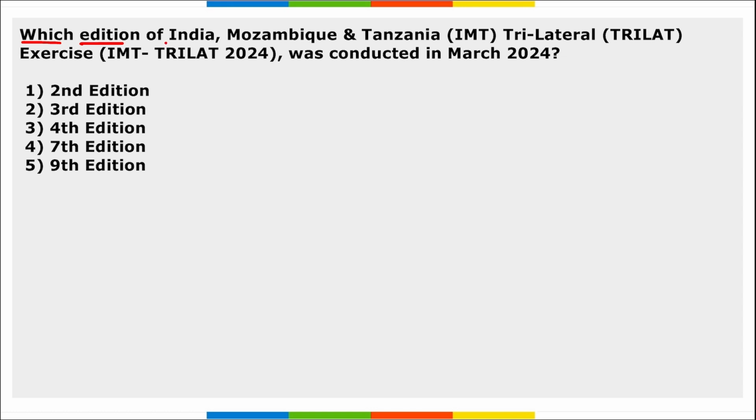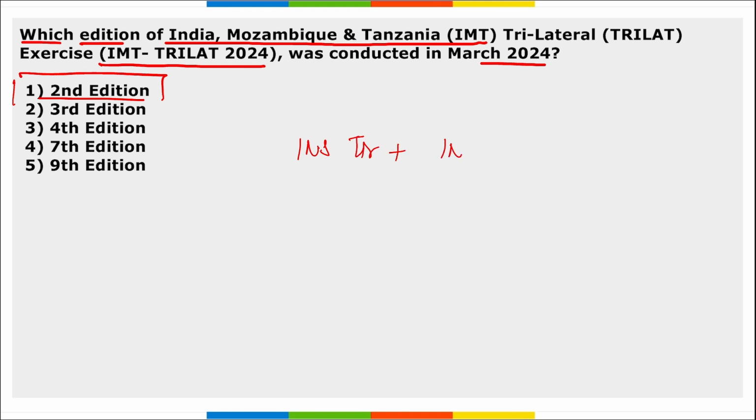Next is, which edition of India Mozambique Tanzania trilateral exercise was conducted in March, that is IMT Trilat 24. So this was the second edition of this exercise that was conducted in March, on 29th of March specifically, and in this INS Tir and INS Sujata took part in this exercise.